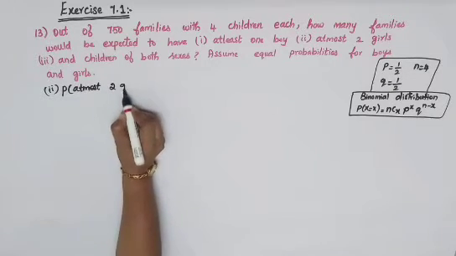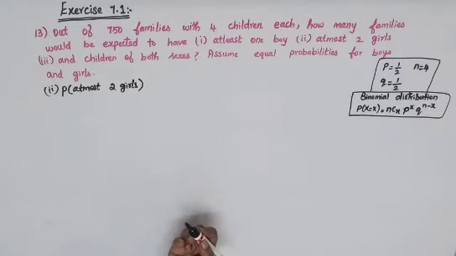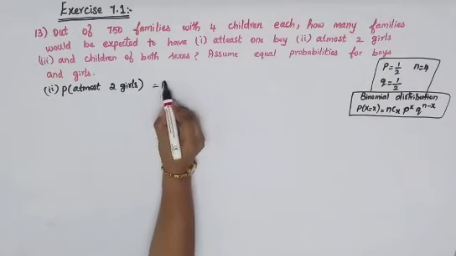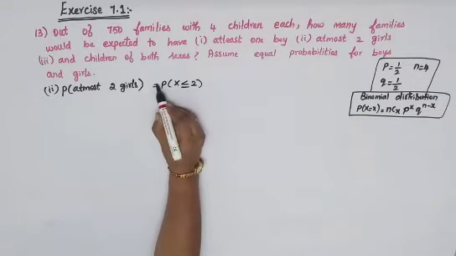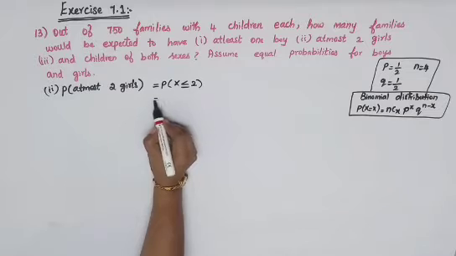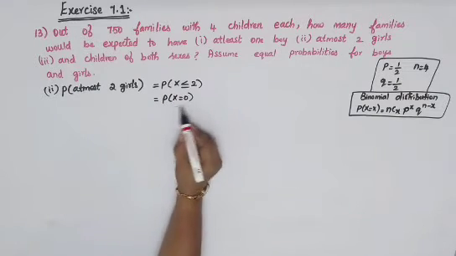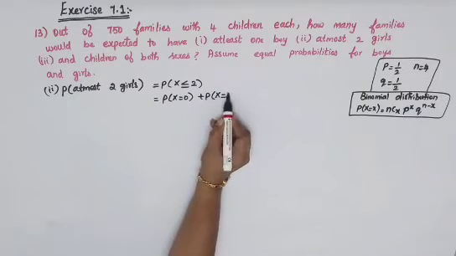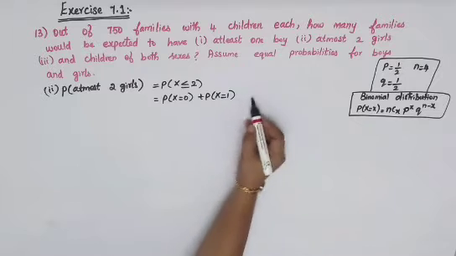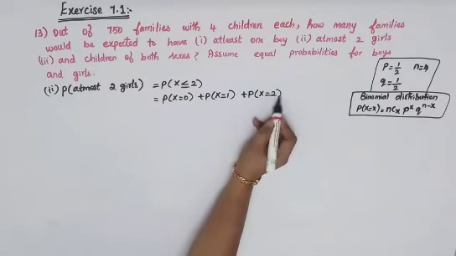2 girls. The at most is maximum 2 girls you can have, that is P of x is less than or equal to 2. Up to 2 girls you can have. Okay, so you can split up like this. P of x is equal to 0, that is no girls at all. Then P of x is equal to 1, that is you will have 1 girl. Then P of x is equal to 2, so you will have 2 girls.